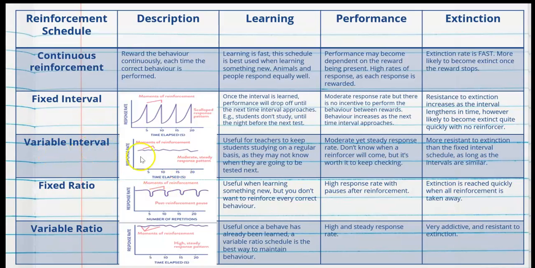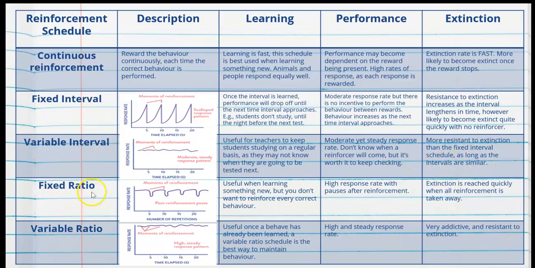Variable interval, as we've said before, is unknown time to get reinforced. This is useful for teachers to keep students studying on a regular basis, as they may not know when they are going to be tested next. So surprise quizzes are an example of this. It's a moderate yet steady response rate in terms of performance, because we don't know when the reinforcer will come, but it's worth it to keep checking. So the behavior remains steady. It's more resistant to extinction because of this than the fixed interval schedule, as long as the intervals are similar.